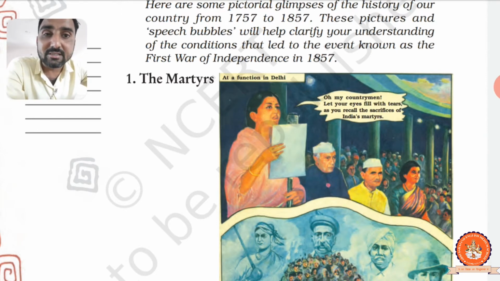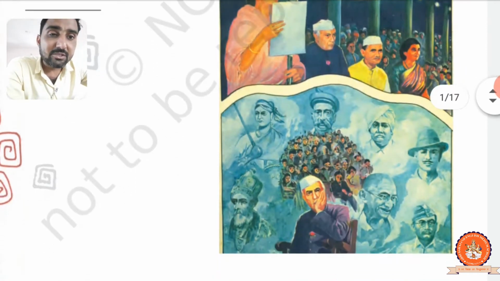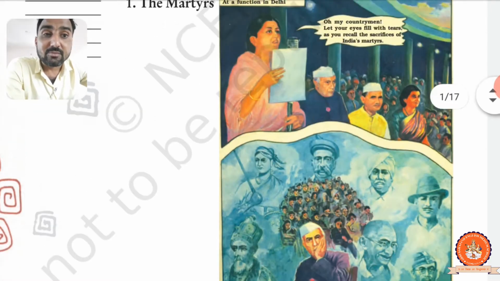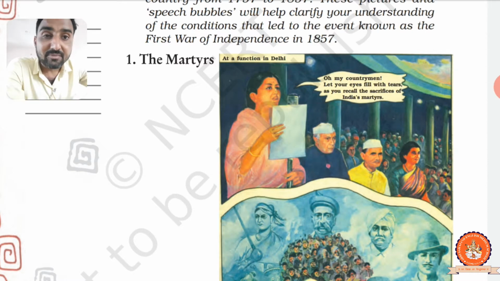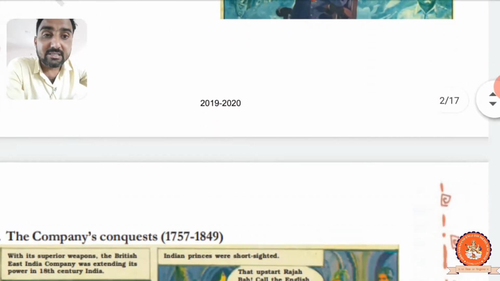This is the song they sing, a very famous song. Pictures of our martyrs, very prominent people: Jawaharlal Nehru, Bahadur Shah Zafar, Gandhi ji, Subhash Chandra Bose, Bhagat Singh, Lala Lajpat Rai, Lokmanya Tilak, Jhansi ki Rani, and people of India. They imagine and want to recall those people who sacrificed for our country, right? So let's start our chapter.